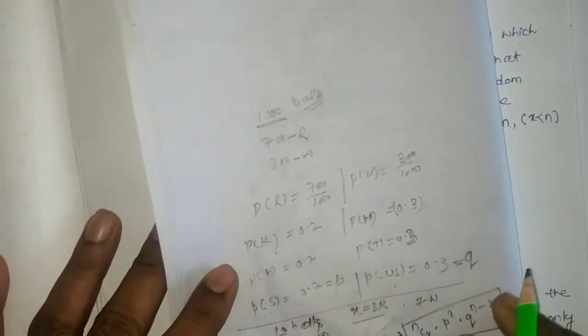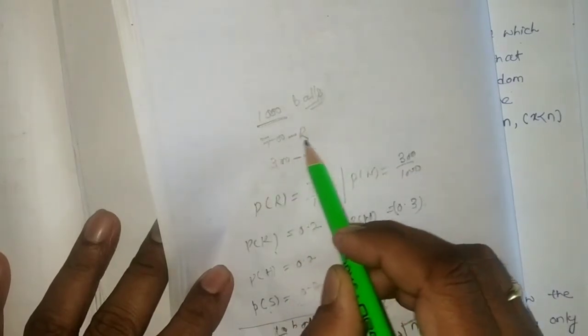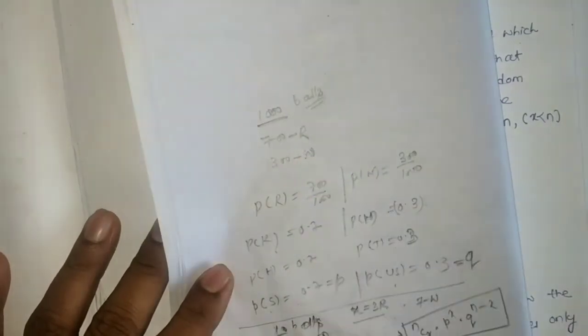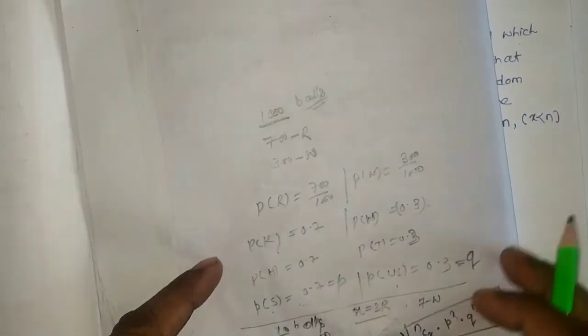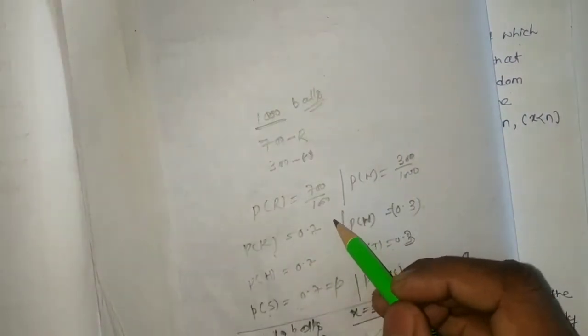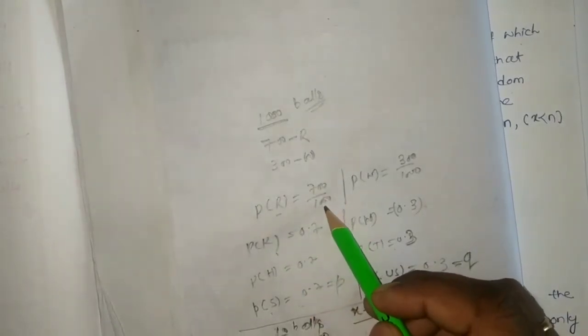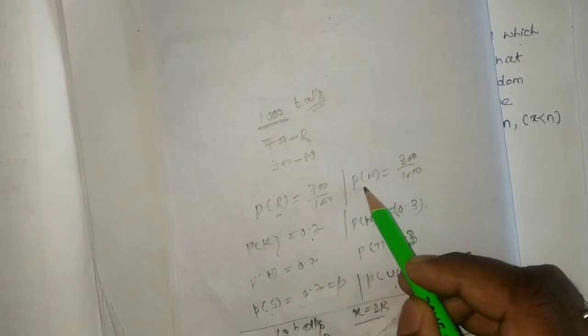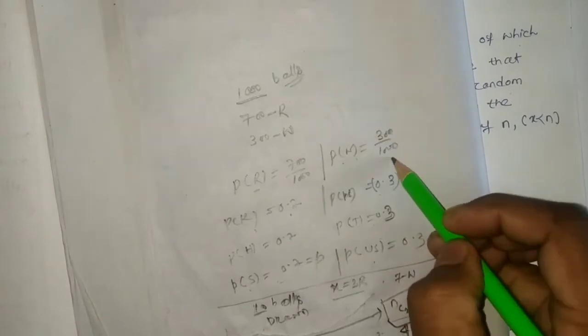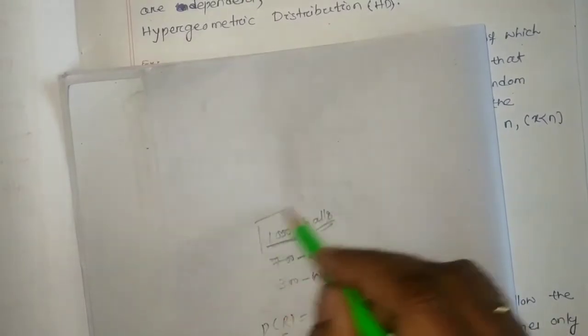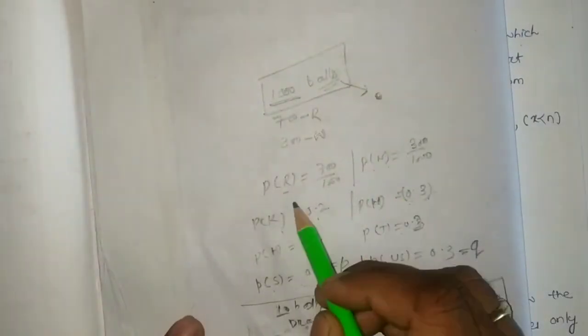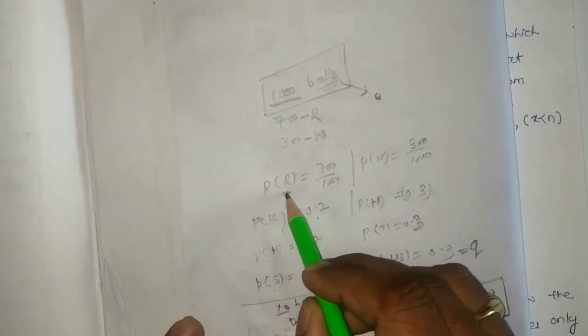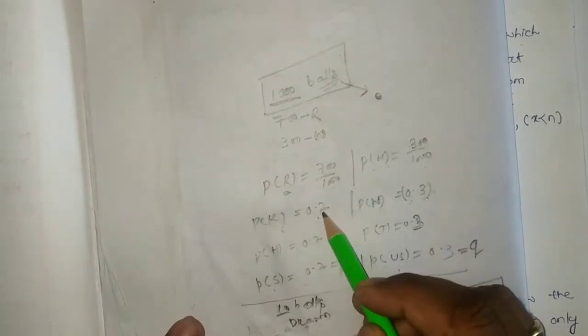Among the 1,000 balls, 700 are red and 300 are white. Now, if I draw a ball, then the probability of red will be 700 by 1,000, that means 0.7, and the probability of a white ball will be 300 by 1,000, that is 0.3. Suppose this bag contains 1,000 balls and I draw one ball, then the probability of red is 700 by 1,000, that is 0.7.